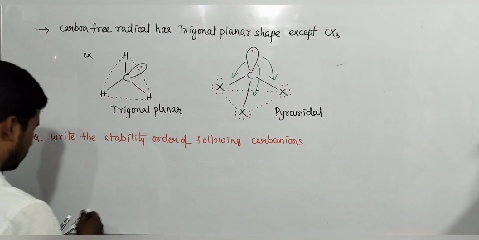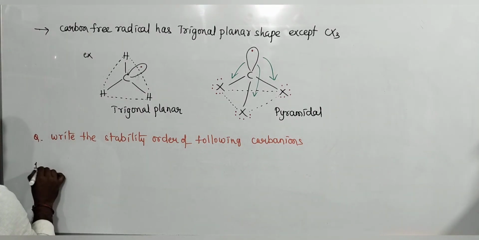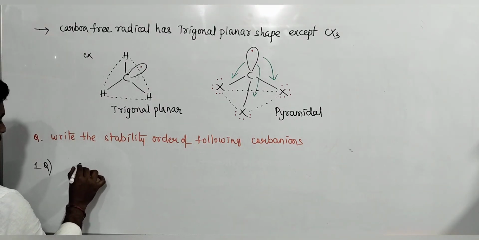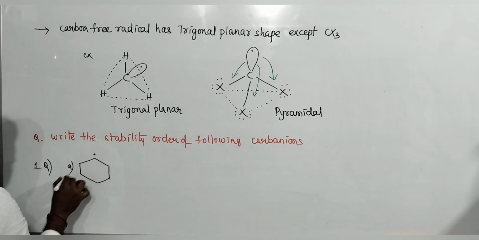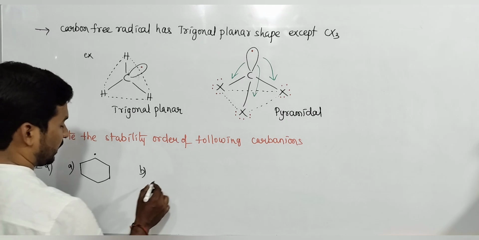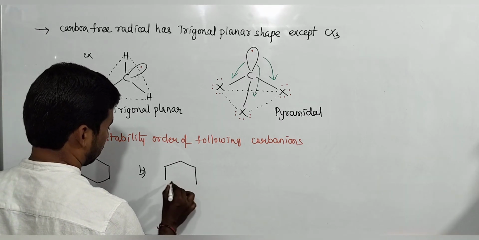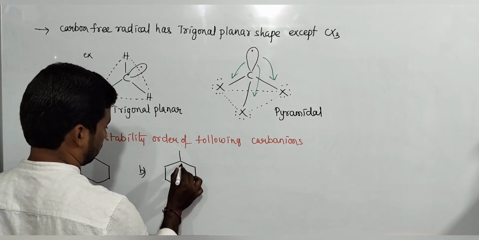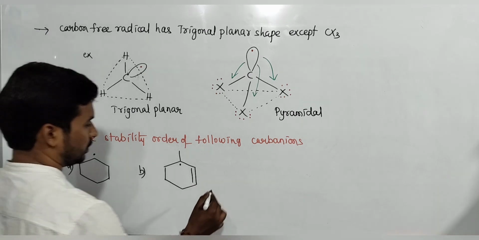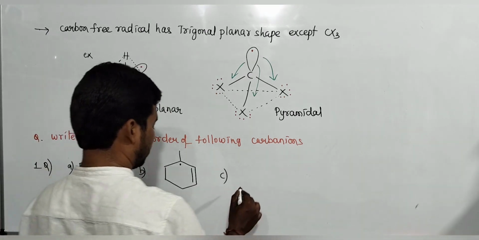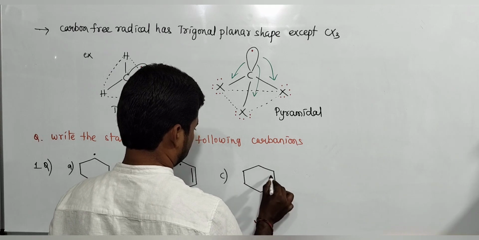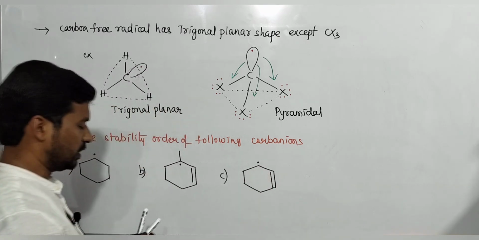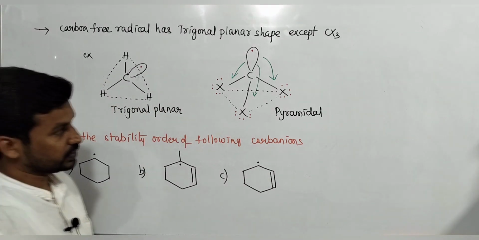In that, the first one is A, for example, this is B, and the next one is C. Which one is more stable?